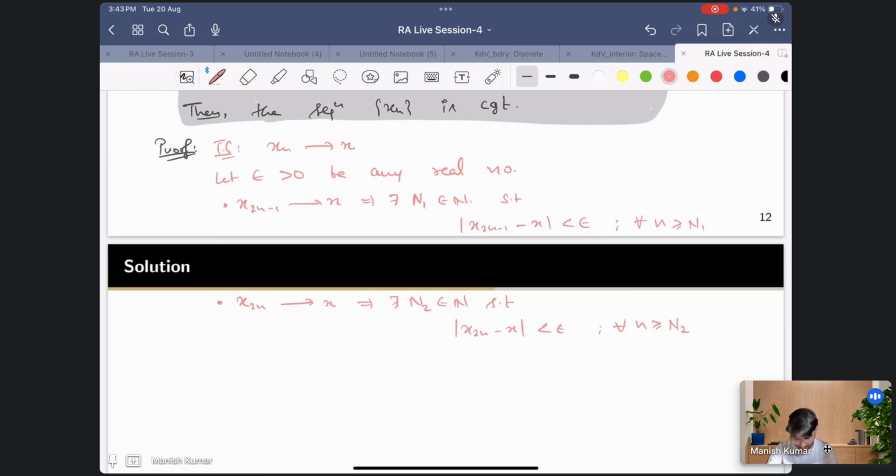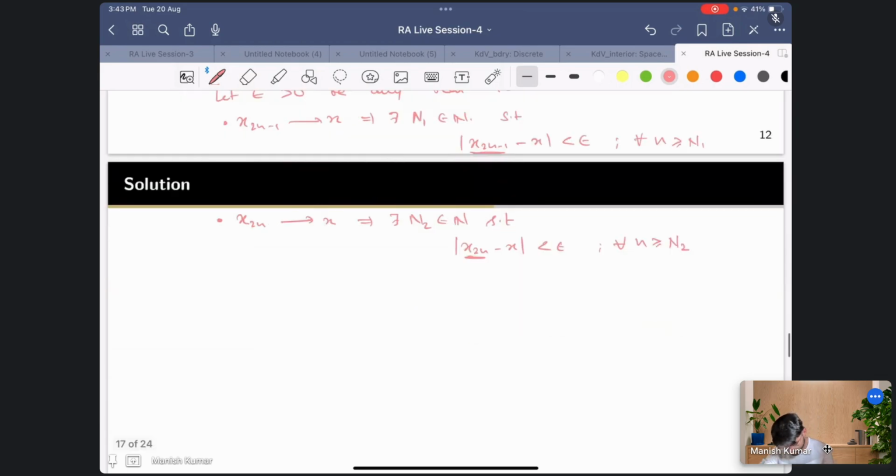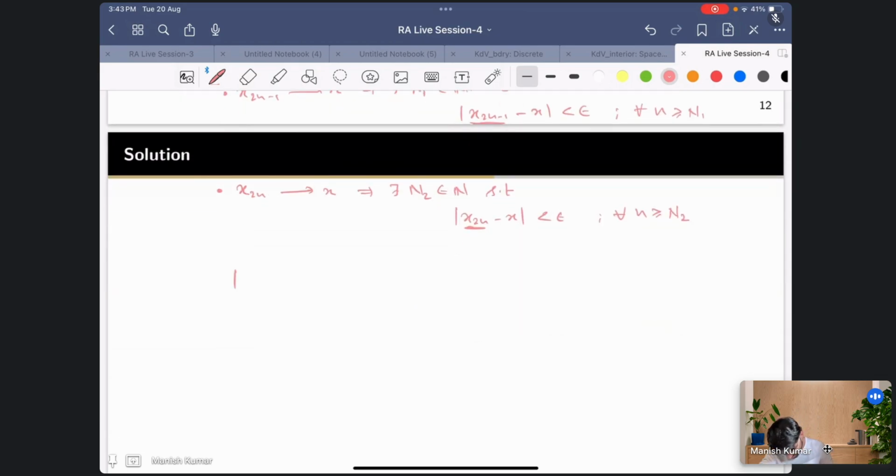Because this x_{2n-1} and this x_{2n} both are nothing but x_n, right? So let me write it properly. So |x_n - x| is going to be either |x_{2k-1} - x| or |x_{2k} - x|. There are only two possibilities, either n is even or n is odd. Now we know that this is less than epsilon if k is greater than or equal to n1, and this is less than epsilon if k is greater than or equal to n2, right?